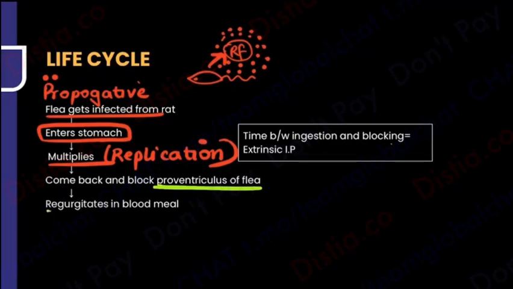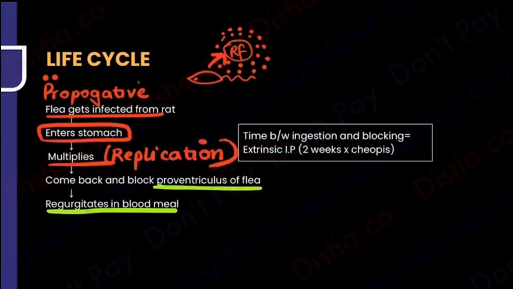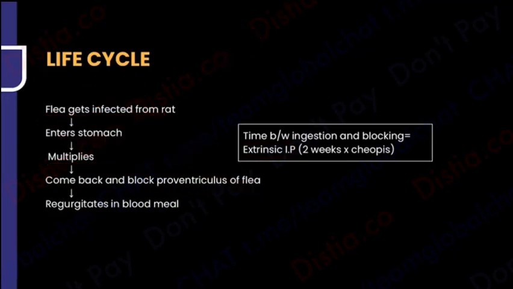Next time when it bites, it's going to regurgitate everything in the blood meal. So imagine, from the time it took it from the rat to the time the proventriculus is blocked, that is the extrinsic incubation period, which is approximately 2 weeks. Repeating once again, and I'm going to repeat this entire cycle for all of you to be very clear. What happens?